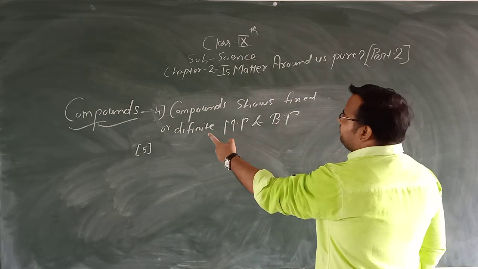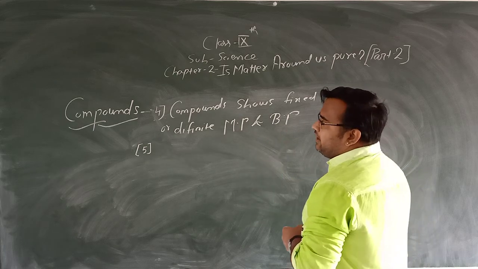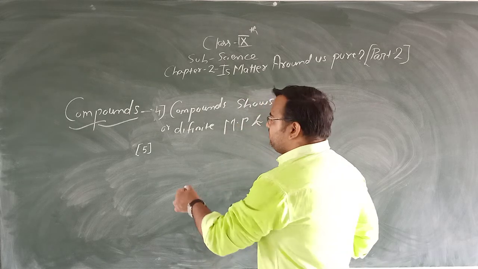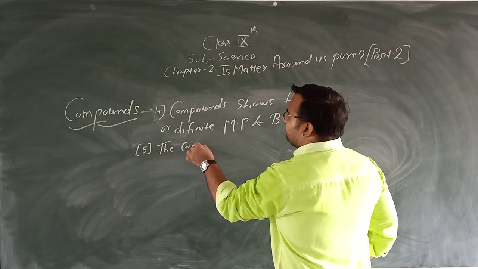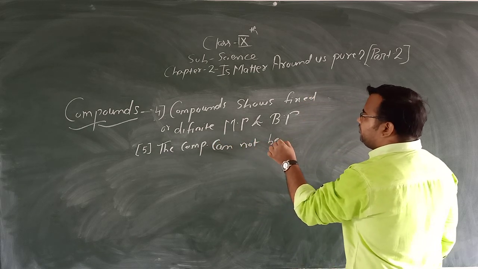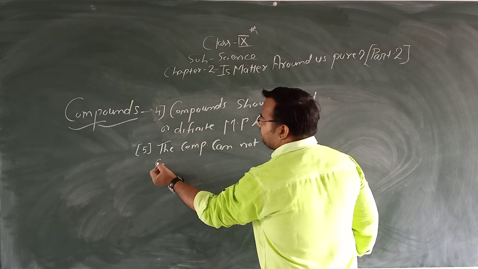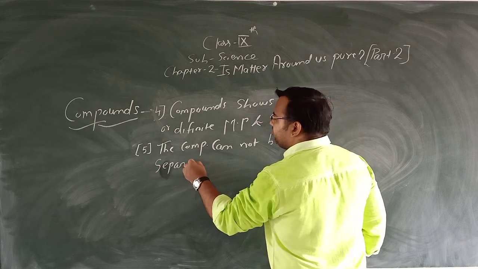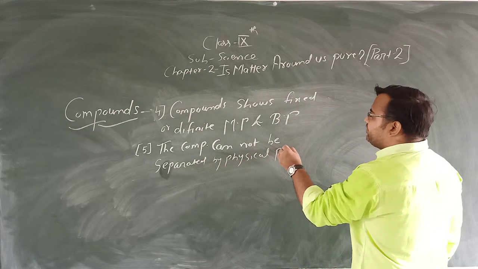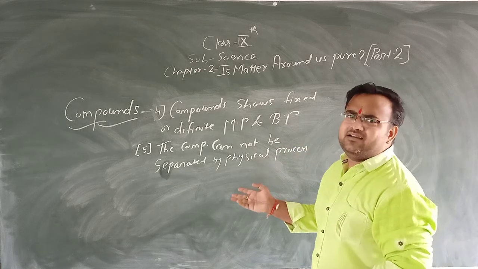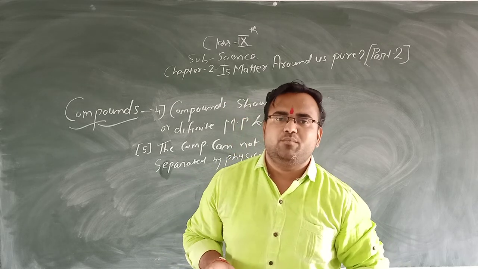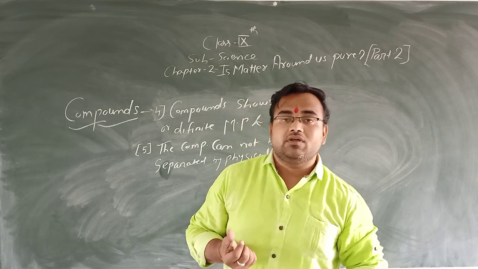Next property is the compounds of fixed melting point and boiling point. And the next property is the compounds cannot be separated by physical means. The compounds cannot be separated by physical process. Okay, this point we have already discussed, so we can say the elements of compound cannot be separated by physical means. So these are the properties of the compound.